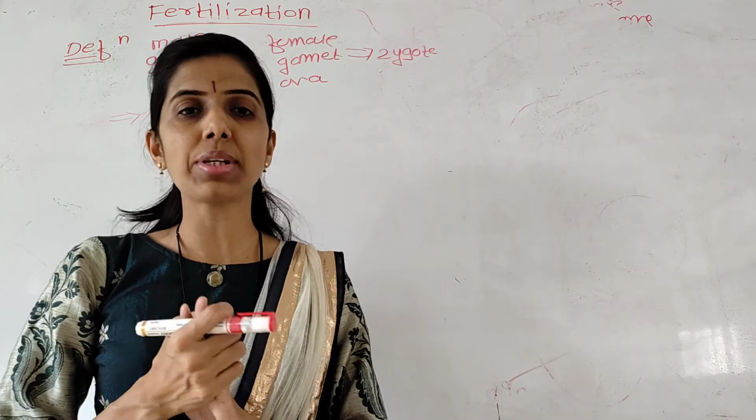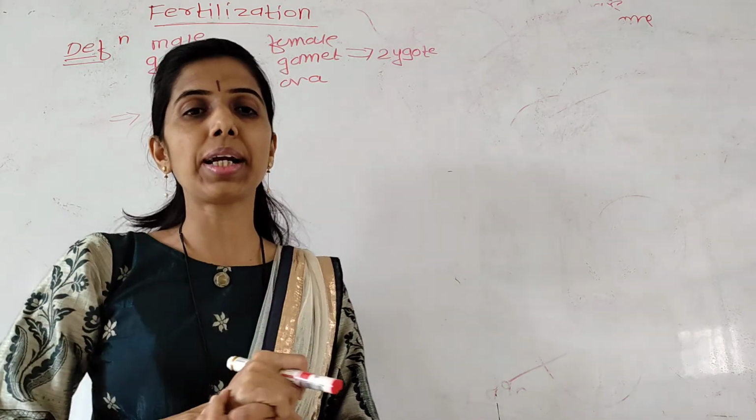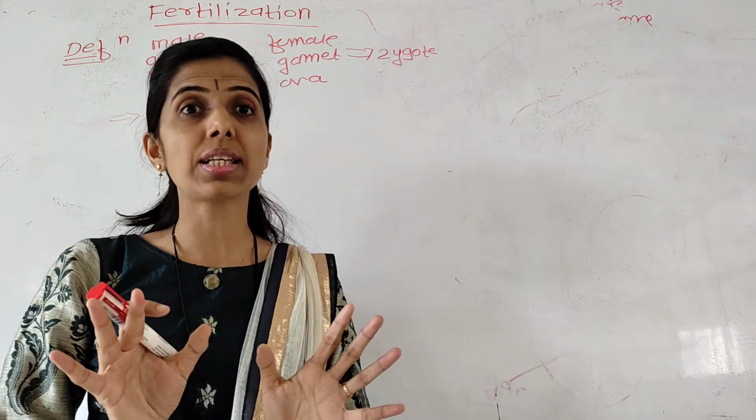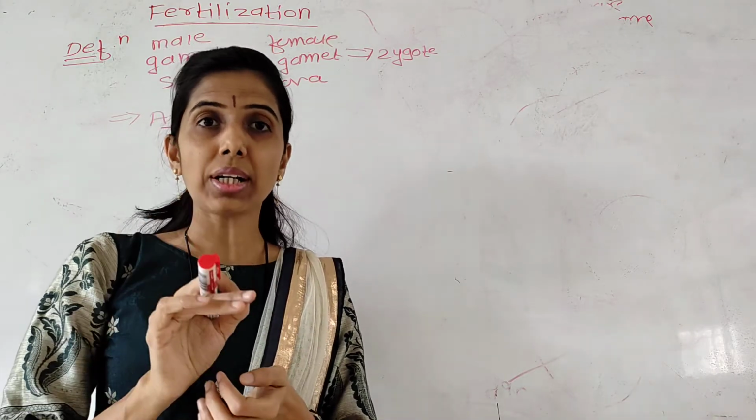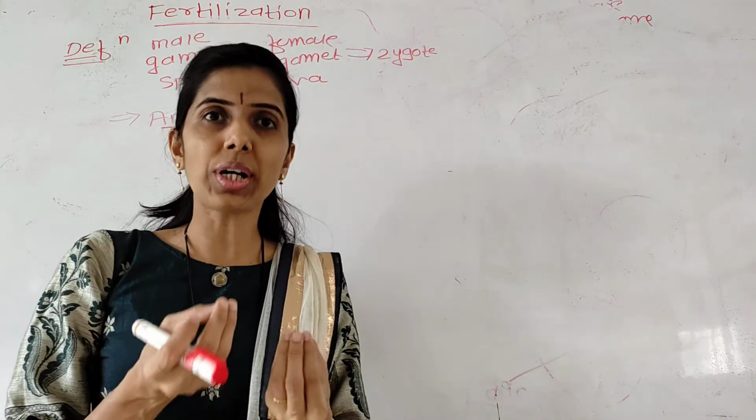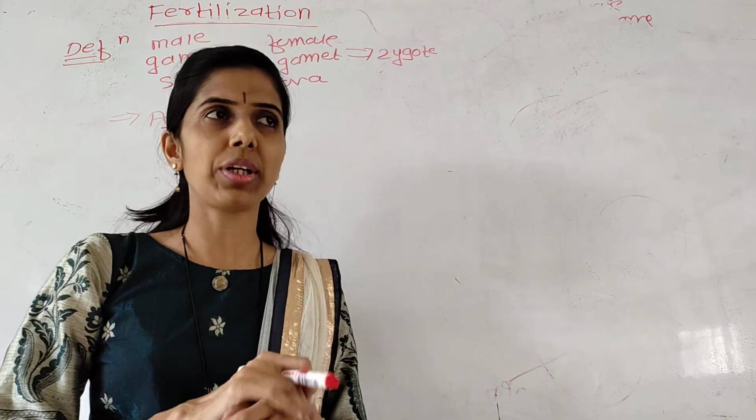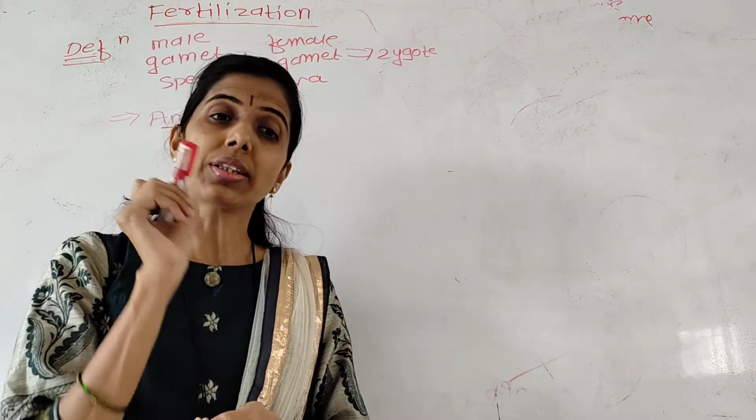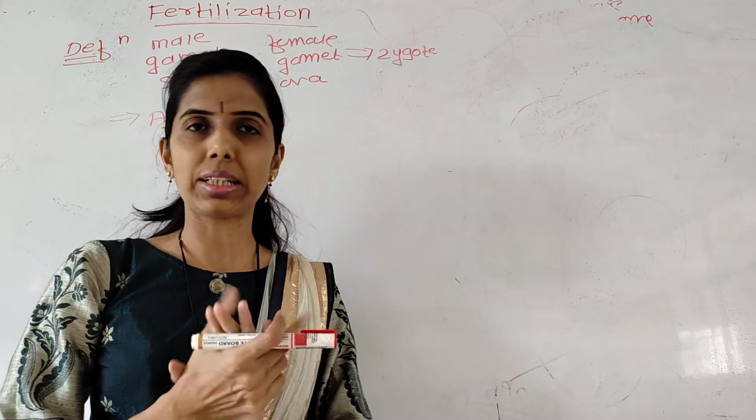And during insemination, 3 to 4 ml of semen is deposited into the vagina, which contains 300 to 400 million sperm. But out of millions of sperm, only a few hundred reach the ampulla of the fallopian tube because of some physical or chemical hazards. And the secretion of the oviducal epithelium activates the sperm.